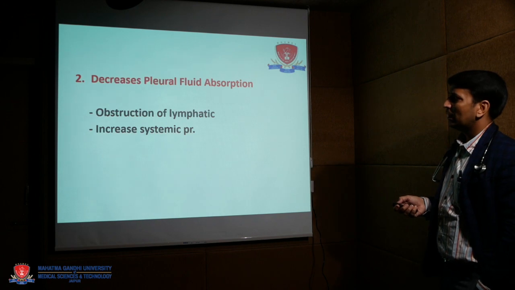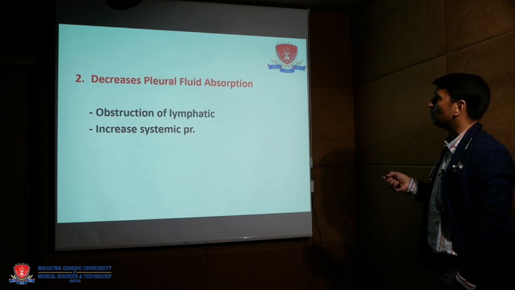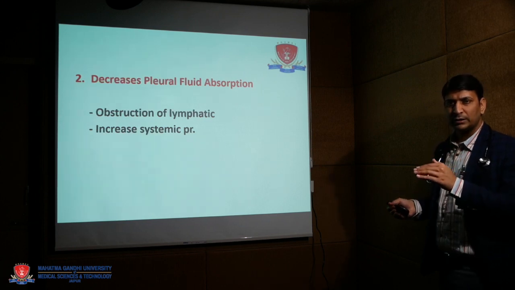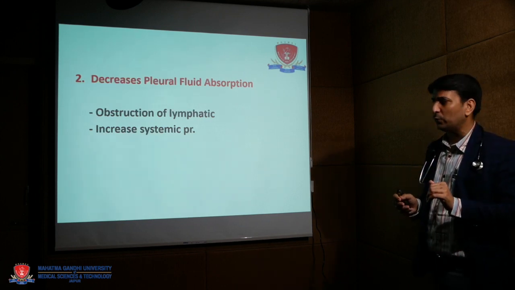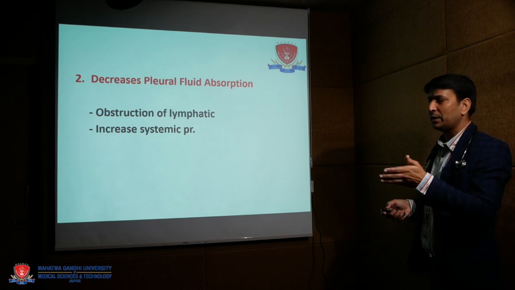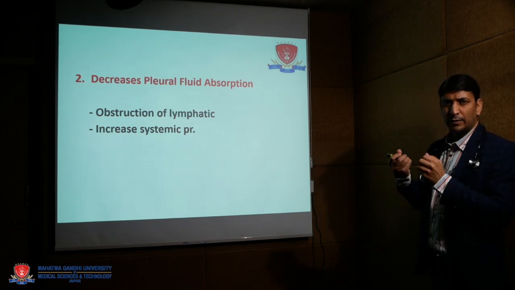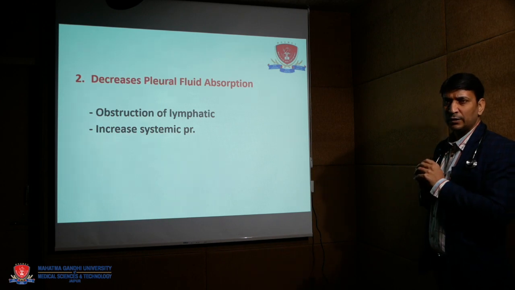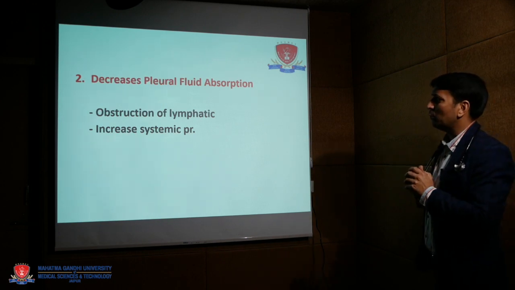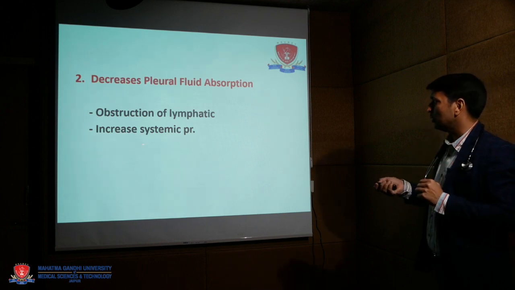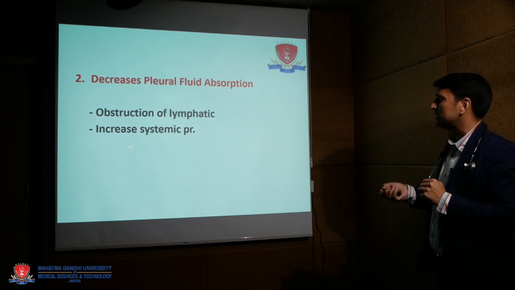Another cause is decreased fluid absorption. If the rate of absorption is lower than the rate of formation of fluid, then more fluid accumulates in the pleural cavity, like obstruction of the absorption pathway of the pleural cavity, the lymphatics. It causes obstruction of lymphatics or increased systemic pressure.